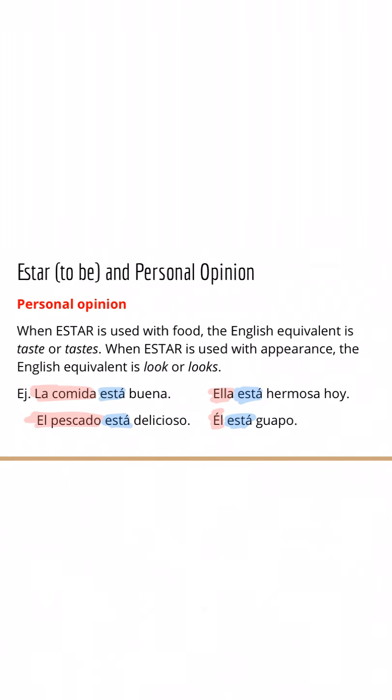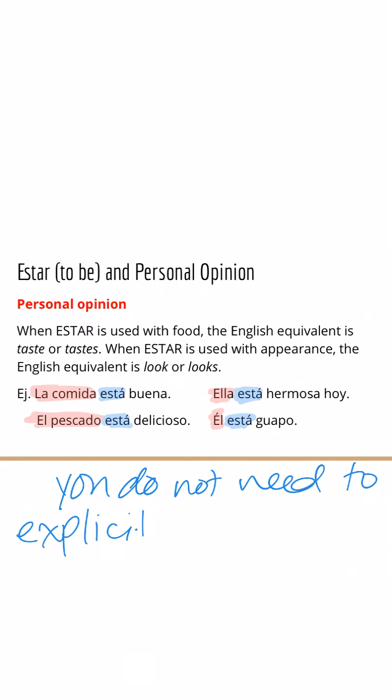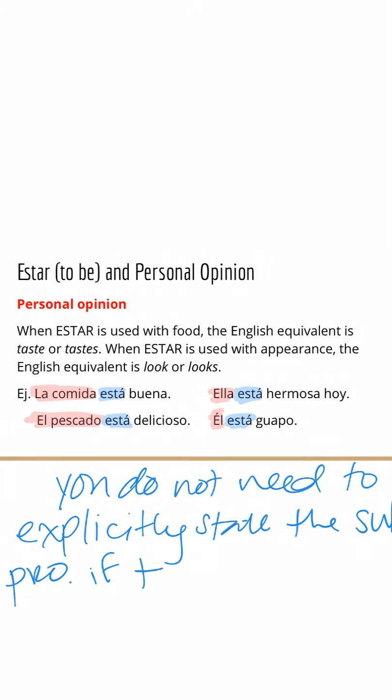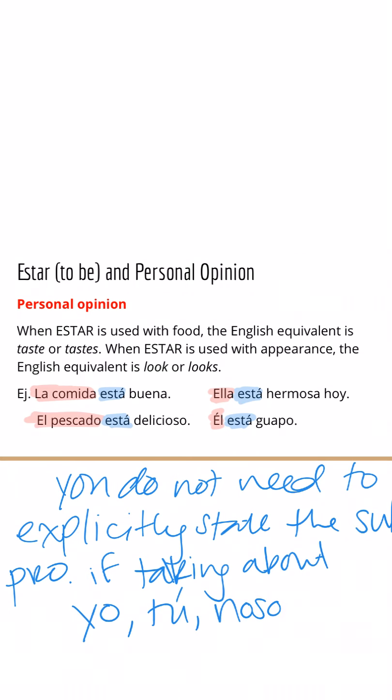I talked earlier just a little bit about leaving off the subject pronoun for a few of our subject pronouns, right? A few of our subjects. And just a reminder, you do not need to explicitly state the subject pronoun if talking about yo, tú, or nosotros, right?